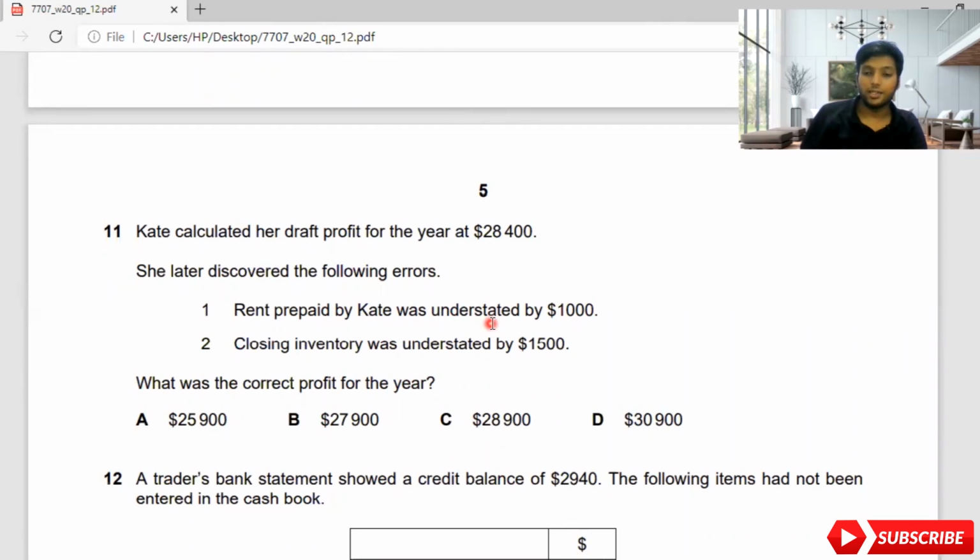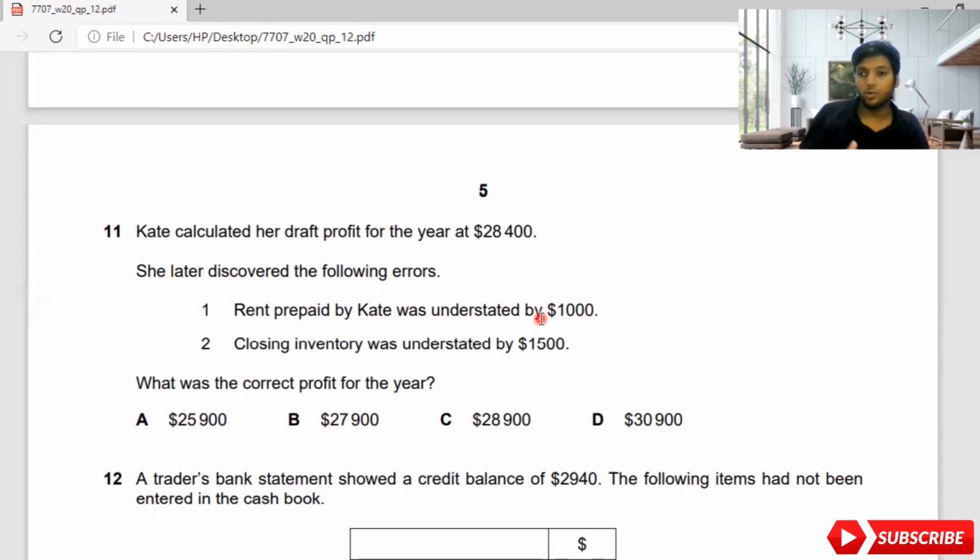If they have understated, it means your profit has actually decreased. So for that you need to add it back, guys. If it is overstated, you need to deduct it. That's how it should be when it comes to draft profits. Here they have understated, which means Kate has made a payment, but it has been reported at a lower amount. So what you do, you add that amount back again because it's a prepayment.